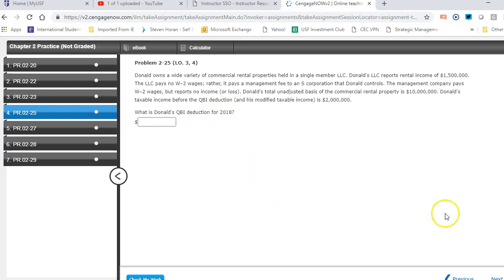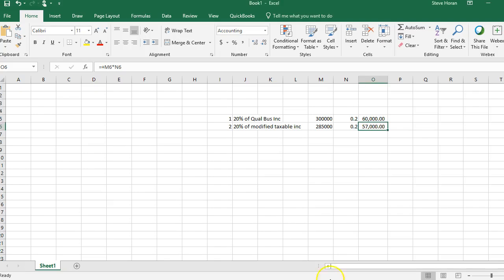Just one second here. I'll be right back. Sorry about the confusion on my part there. I just totally lost track of my notes. Let's go ahead and figure this out for Donald.